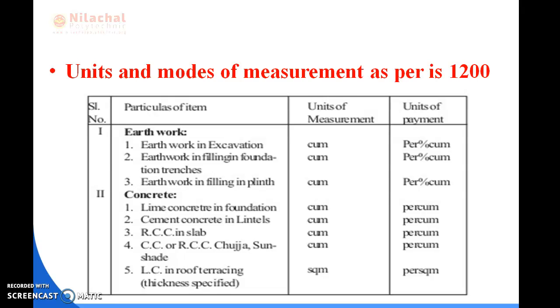This is the format for measurement. The first column indicates serial number. The second column indicates particulars of item. The third column indicates unit of measurement. The fourth column indicates unit of payment. Then in particulars, first is earthwork excavation, which is a part of earthwork.